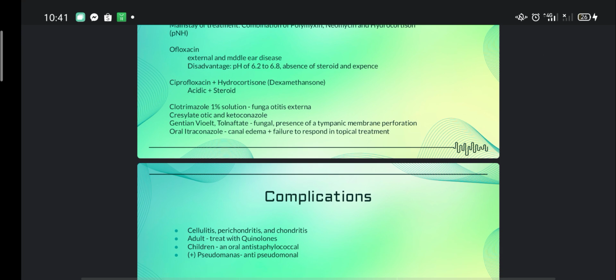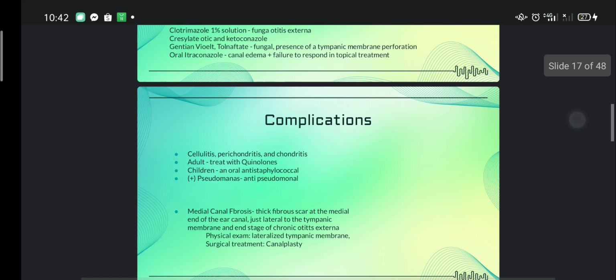For fungal otitis externa, you could have clotrimazole 1% solution. Then you could have cresylate otic, and ketoconazole, gentian violet, tolnaftate for fungal or presence of tympanic membrane perforation, and oral itraconazole for canal edema or if there is a failure to respond to any topical treatment.